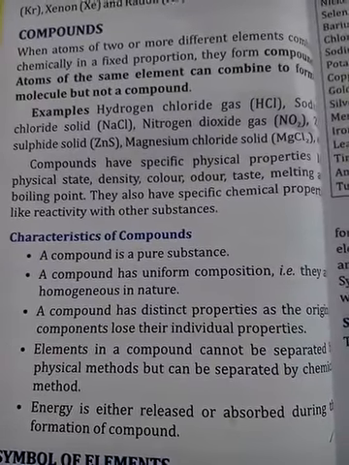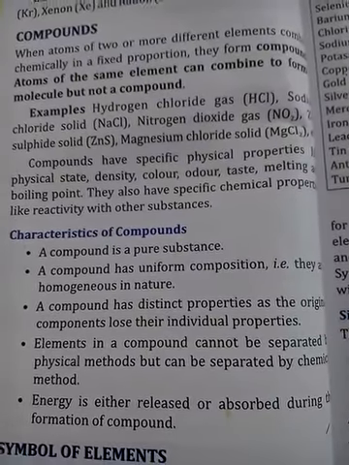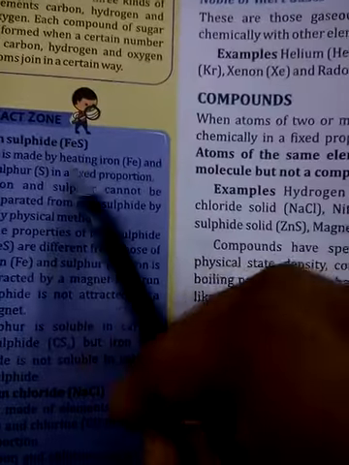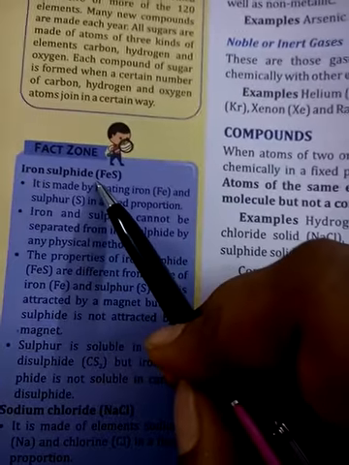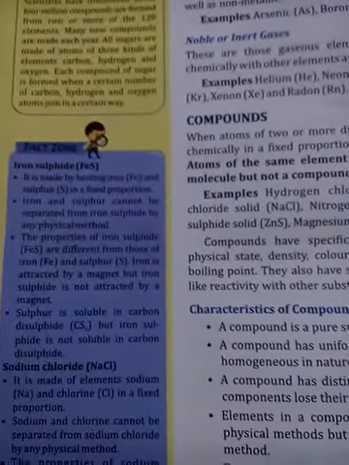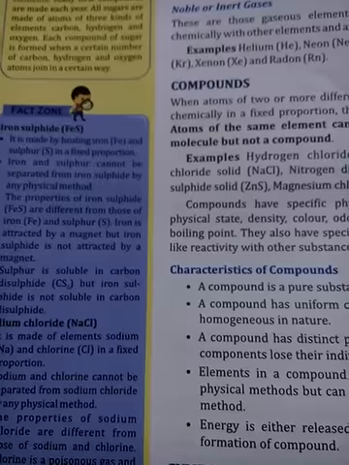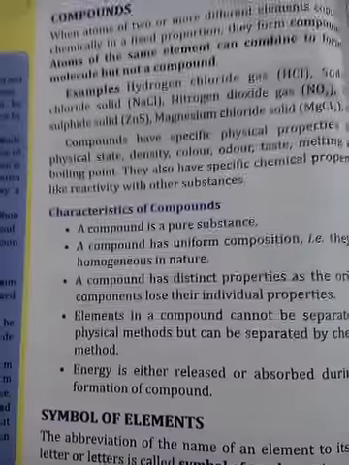Elements in a compound cannot be separated by a simple physical method, but can be separated by a chemical method. Whatever the elements, they cannot be separated by a simple method. For example, the example of iron sulfide is given. What do you think, if you bring a magnet near this FeS, will the iron get attracted to the magnet? No, it is not possible. A simple physical method is not enough to separate the elements taking part in forming a compound. We have to separate them chemically.